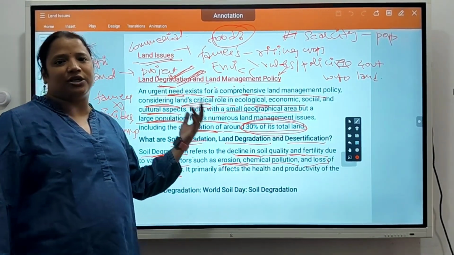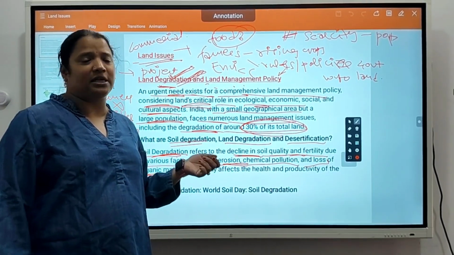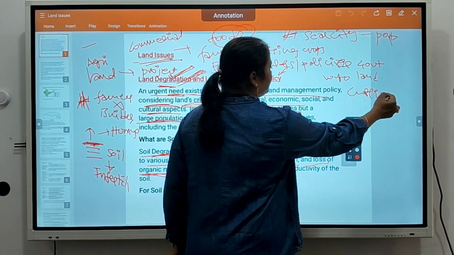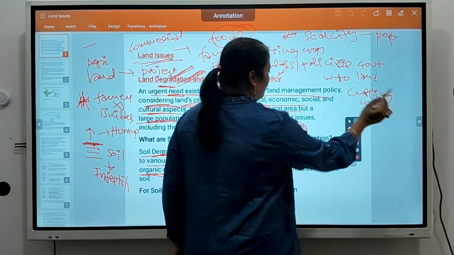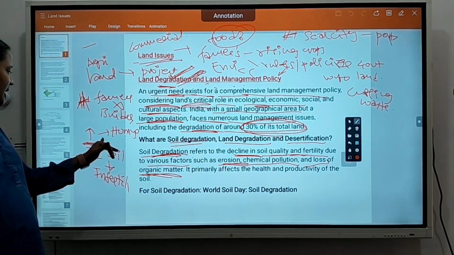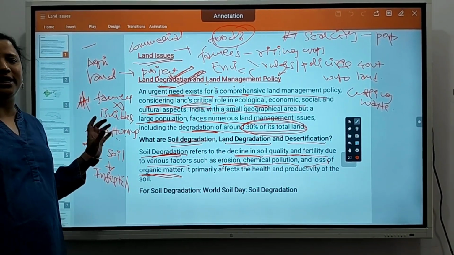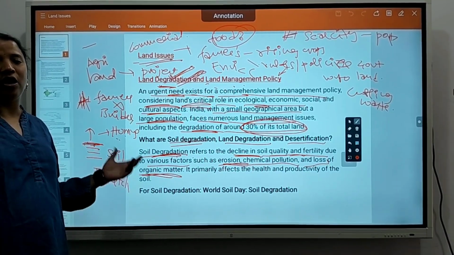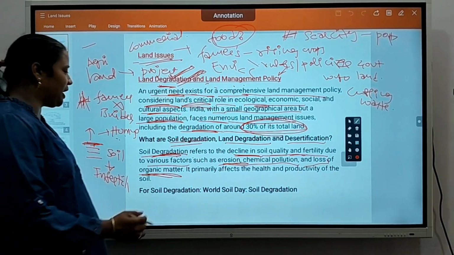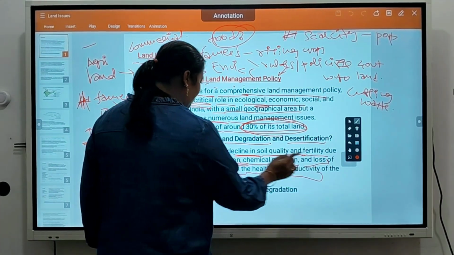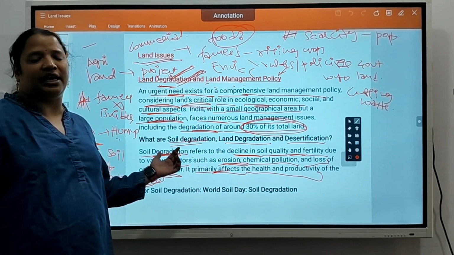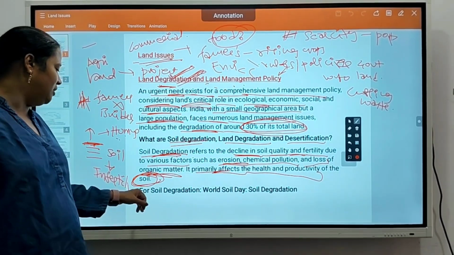Whatever pollution is caused to the environment by humans, like cutting the trees, wastes, plastics, and loss of organic matter. Whatever humus is there in soil will be lost. Then the soil becomes infertile, no more fertile for plants and crops to grow. It primarily affects the health and productivity of soil.